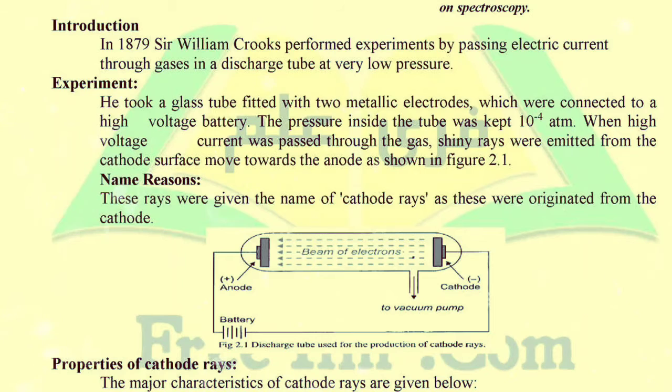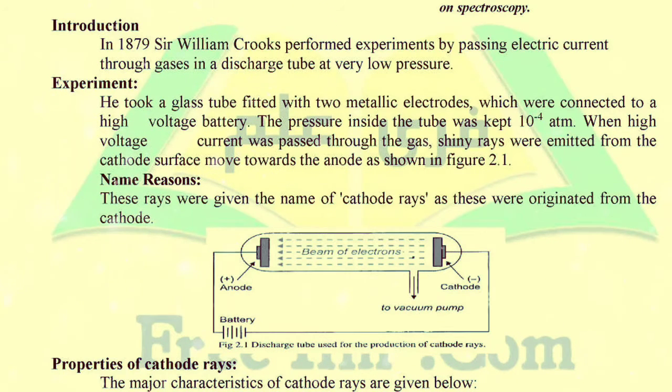And how is the electricity passed? It is passed using the metallic electrodes. When the gas molecules filled inside the glass tube collide with the metallic electrodes, the current causes them to ionize and removes outer shell electrons from the gas molecules.